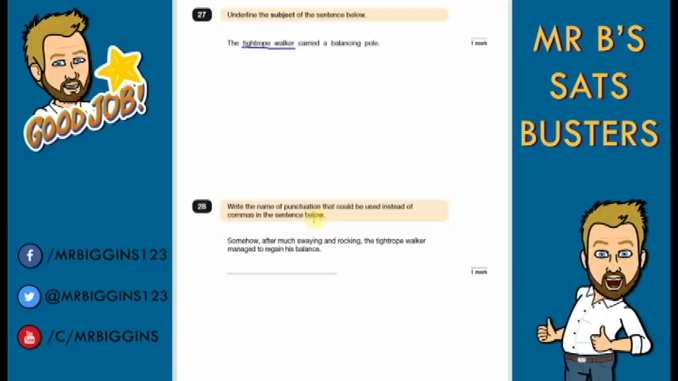Question 28. Write the name of the punctuation that could be used instead of commas in the sentence below. So let's read the sentence. Somehow, after much swaying and rocking, the tightrope walker managed to regain his balance. So we have our two commas here. What we always have to remember is commas give us parenthesis, which is information which is not needed. If we took that out there, we'd see it still make sense on its own. Somehow the tightrope walker managed to regain his balance.